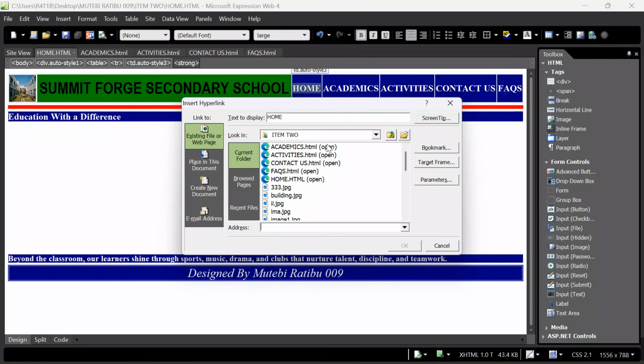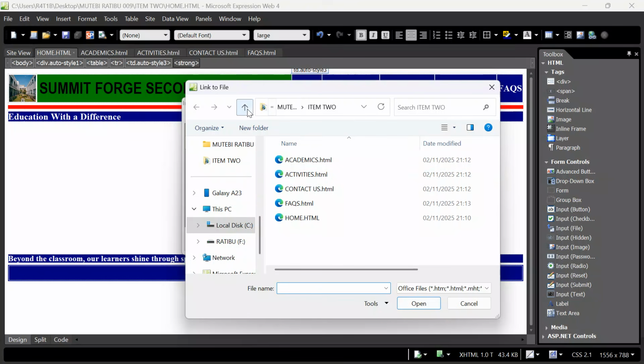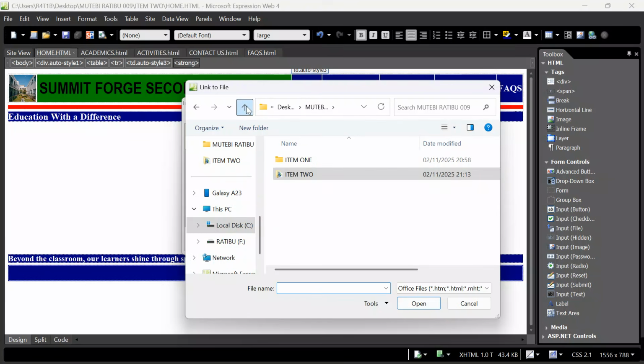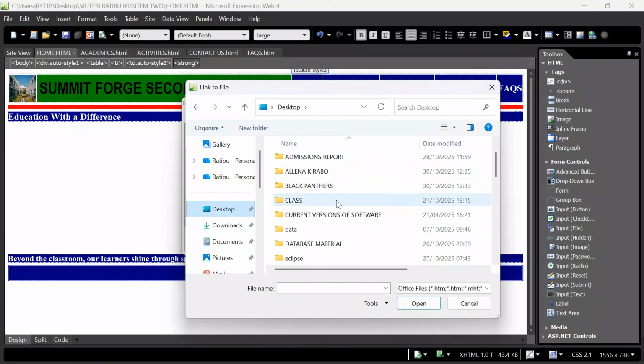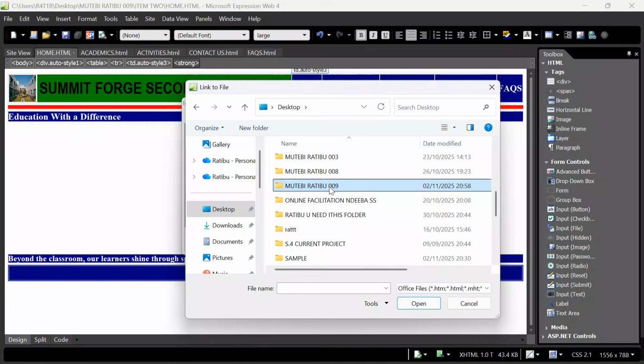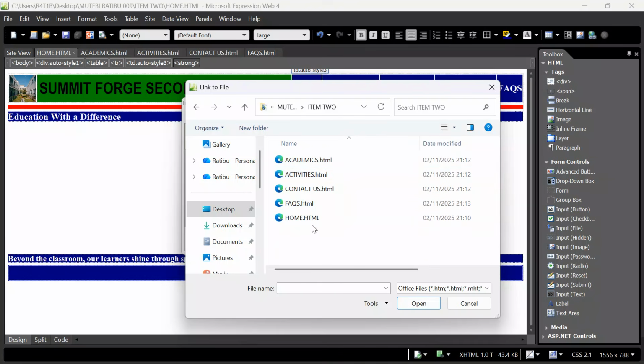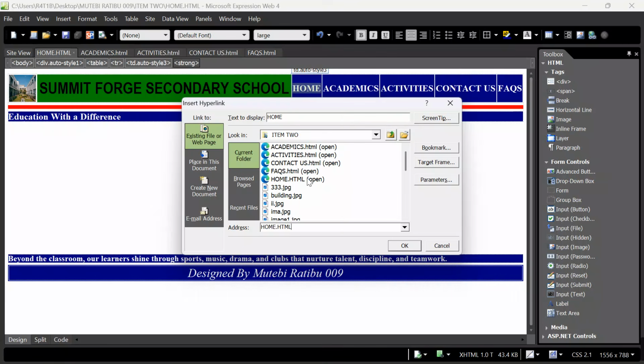Let me first browse to be sure that I'm within this current project, so that we don't miss out on any single element. When I check on my desktop, the folder is Mutebi Ratib 009. I will check Item 2. Yes, it is over here. I want to link this to the home. I click OK.